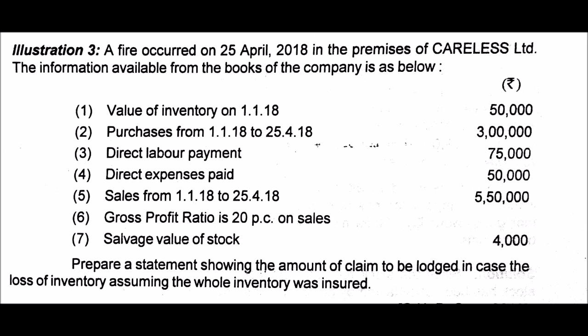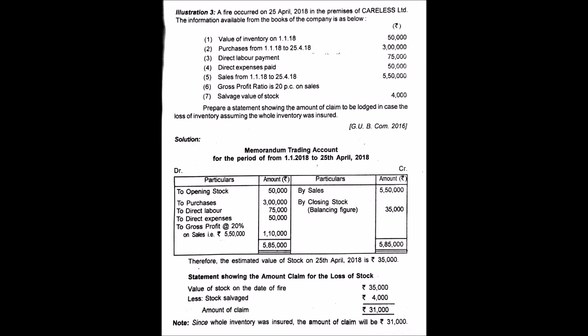So you will have to prepare a statement showing the amount of claim that can be lodged for the loss of inventory. Now in this question you have a period from 1st of January 2018 to the date of fire, 25th of April 2018. You have your opening stock, purchases, direct expenses, sales and gross profit. One thing is missing, the amount of closing stock. Obviously the closing stock is the amount of stock that is burned. On 25th of April, whatever stock was in possession of the business has been burnt.